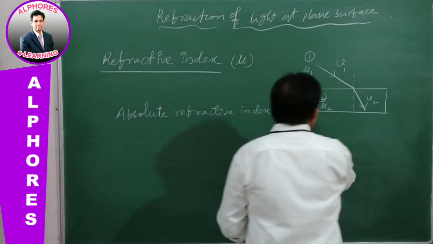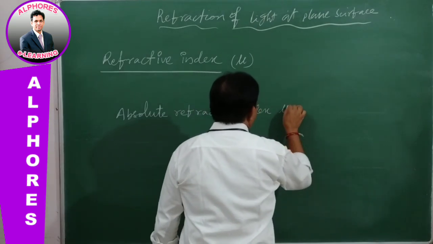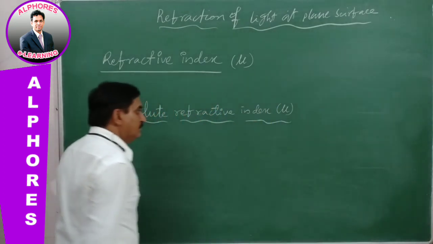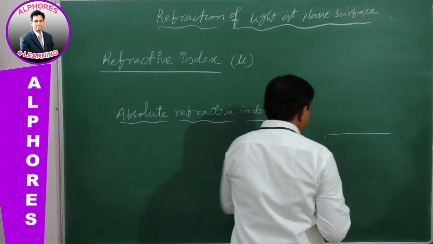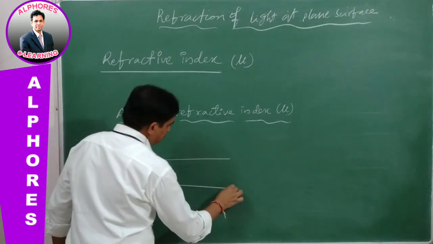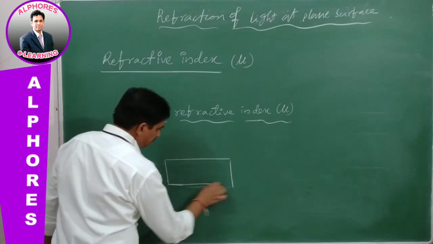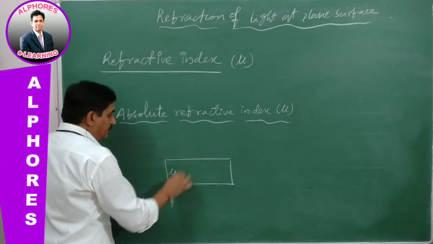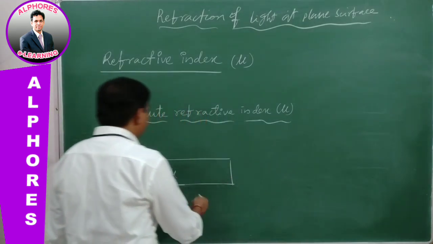Absolute refractive index. This is, say, absolute mu. Let us consider a material medium. See, this is a material medium. It has a refractive index, and this is compared with vacuum. So it is kept in vacuum.